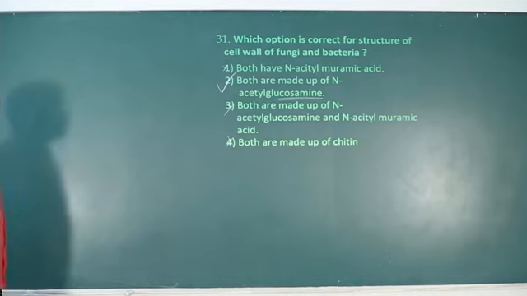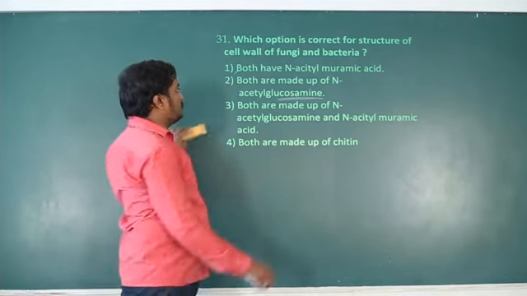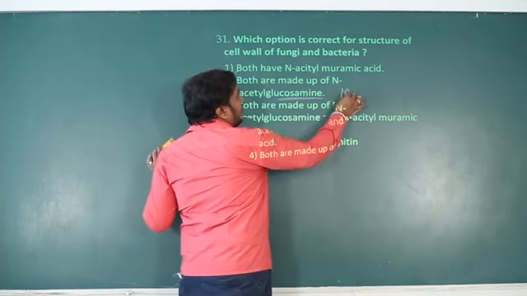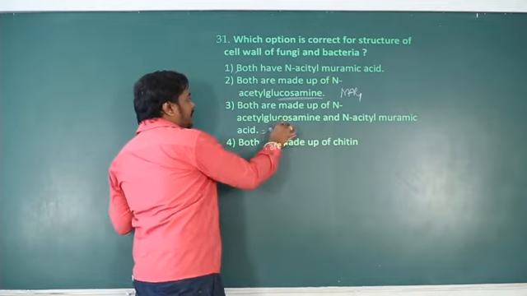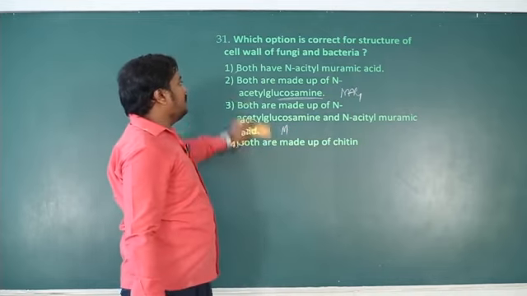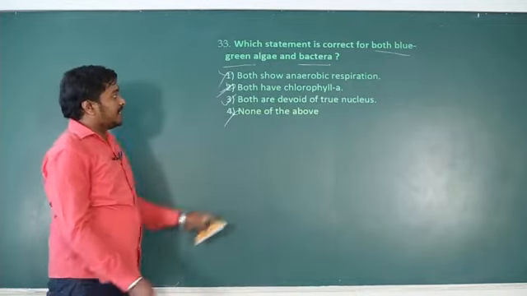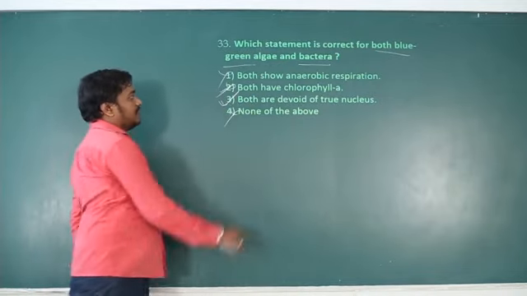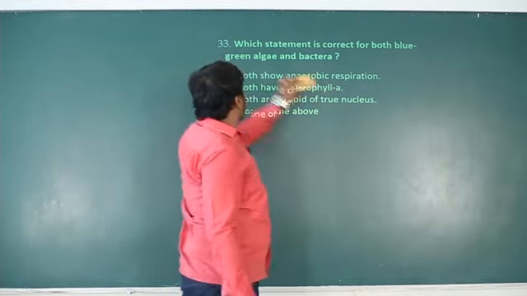The amino group is present in fungi and in bacteria. That is a common thing, N-acetylglucosamine, which is called NAG. N-acetylmuramic acid is NAM. So NAM and NAG are present in bacteria, whereas the amino group is present in fungi. By considering all this we can choose the third option. Okay, so let's move on to the next question.